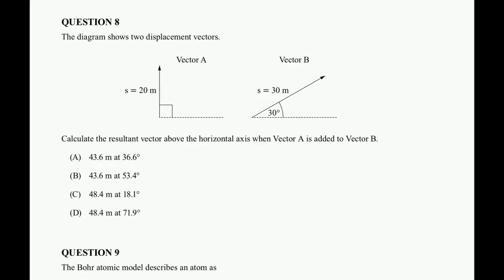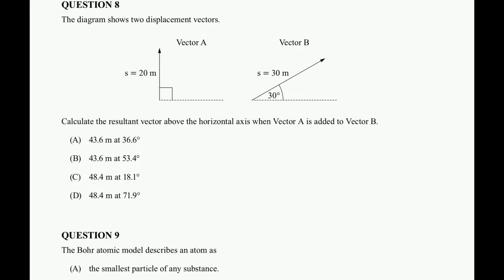So question 8, the diagram shows two displacement vectors. Calculate the resultant vector above the horizontal axis when vector A is added to vector B. So this is just going to be a standard working question. I'm going to draw out my steps to solving this. I'm going to draw the horizontal as a dashed line. So it's vector A added onto vector B. Vector B is going to be existing first.